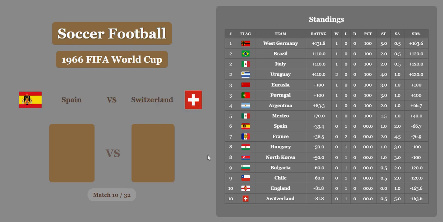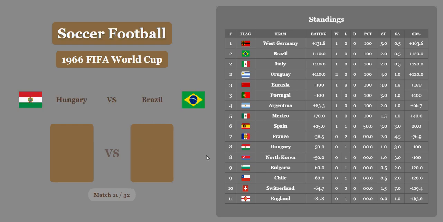Germany in first. Spain versus Switzerland. 2-1 Spain. Switzerland's going to get a half goal, but Spain will come off with a big win after opening up the tournament with a loss. They're going to remain in 6th place. Below Mexico even. Above France.